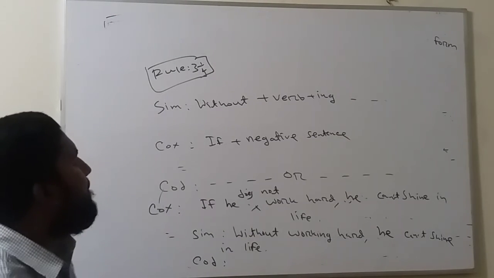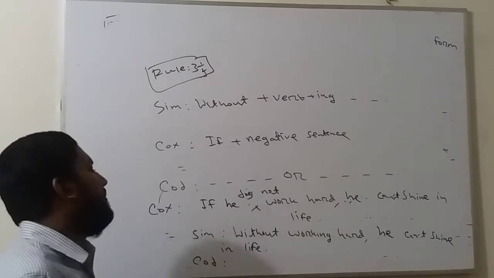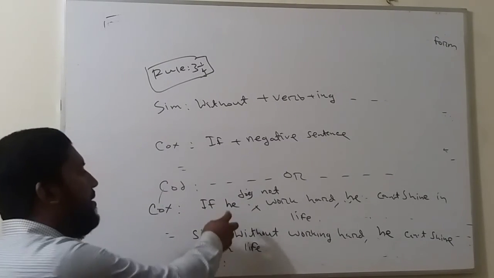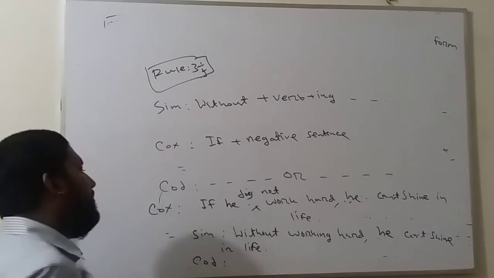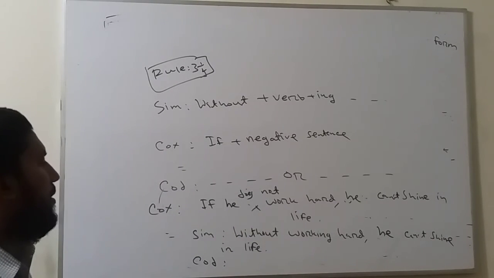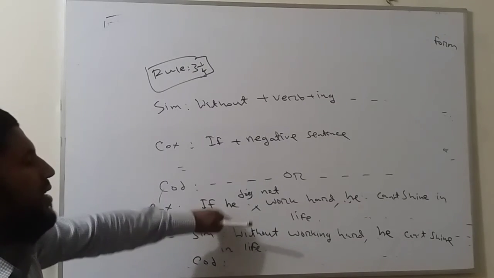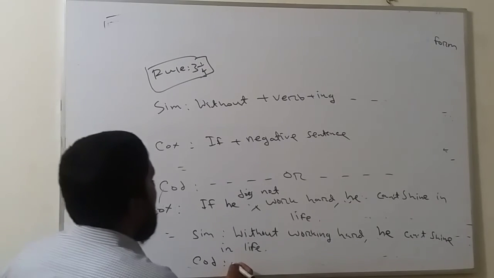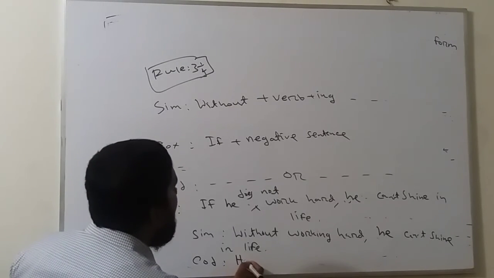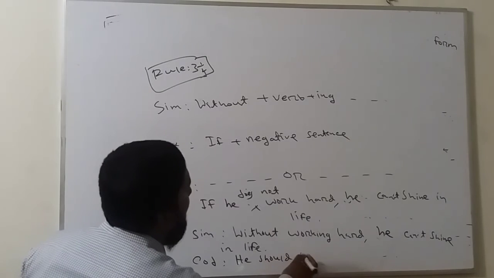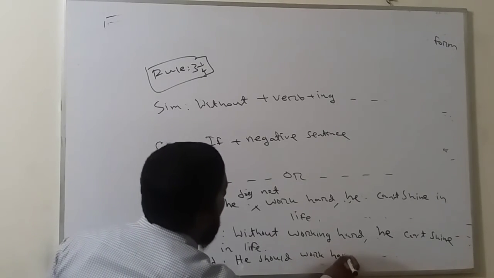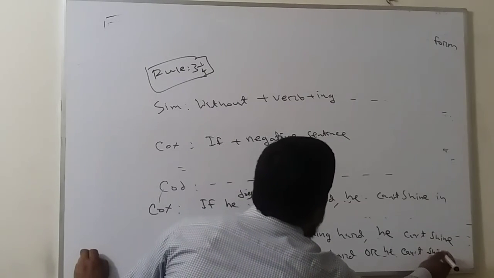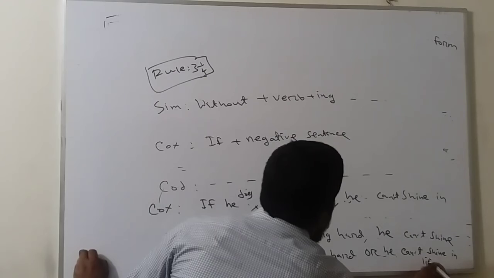In compound, you cannot start with the verb, because there is third person. If the person is third or first, then you can start with the subject, and instead of negative word you can use should. That will be perfect. So in compound you can use, he should work hard, or he can't shine in life.